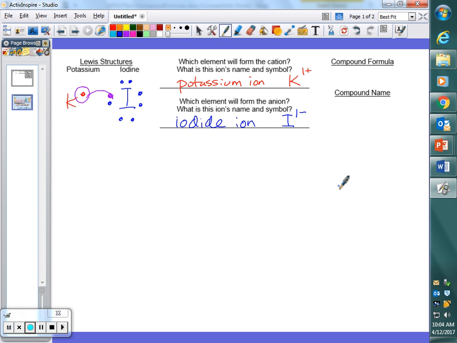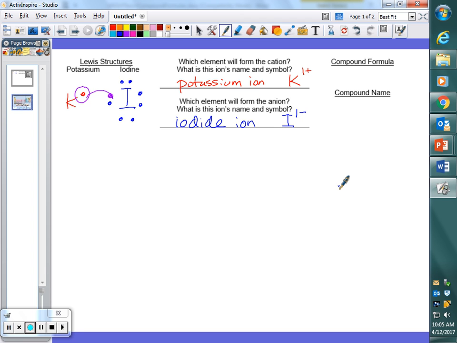According to our Lewis structures, potassium had to lose 1 electron, iodine had to gain 1 electron. So everybody's happy with just this 1 electron transfer. Does that make sense? Everybody's got their 8 valence electrons.